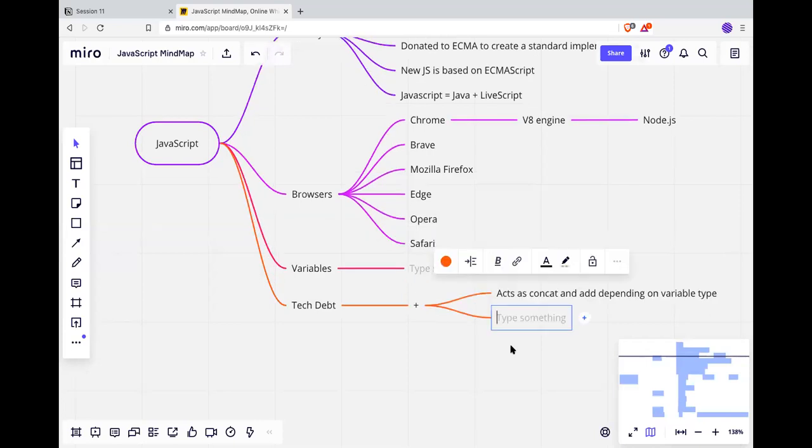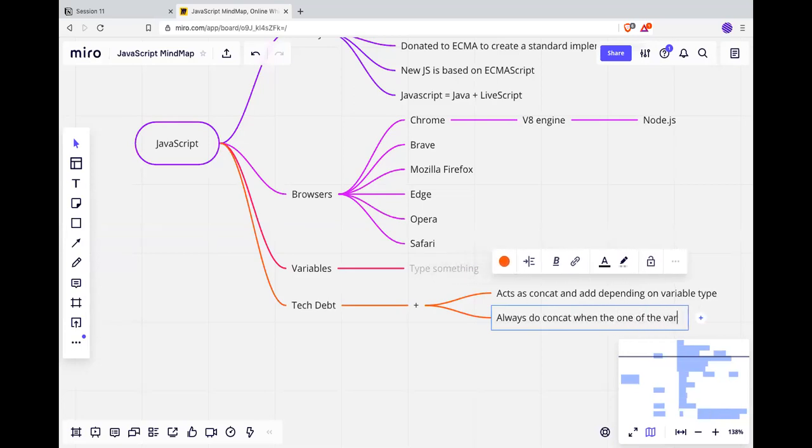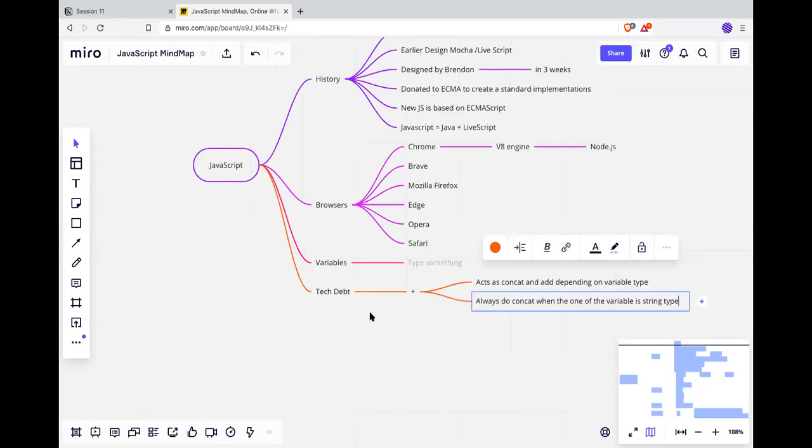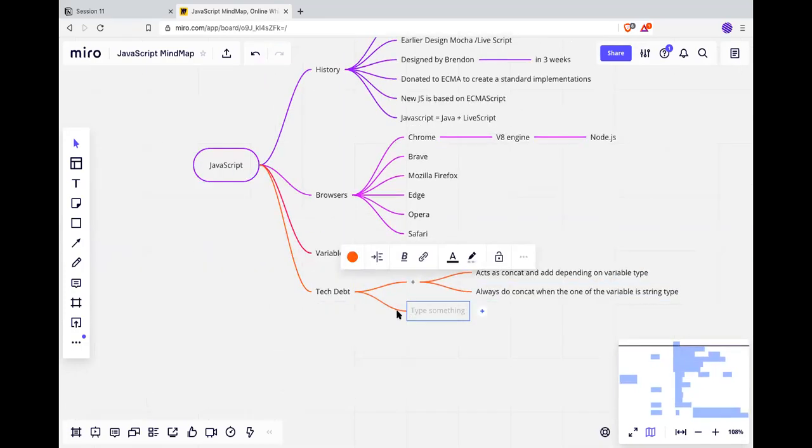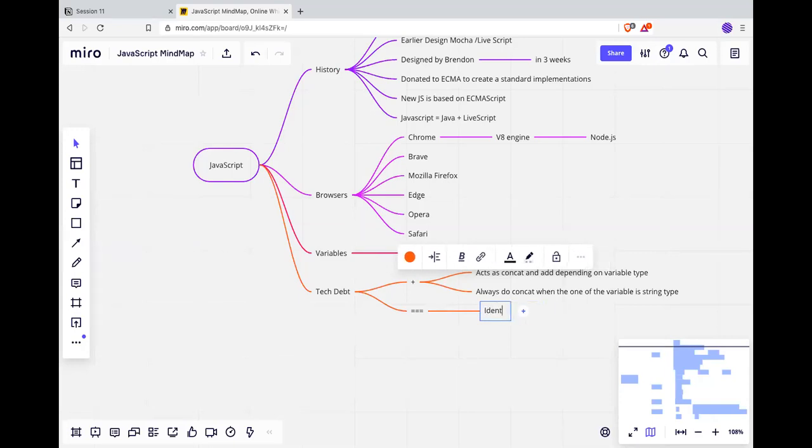Okay. It will always do concat when one of the variables is string type. Alright. Next tag: triple equals. So basically it is an identity check. Basically I can say it as a type check. It will do a type check.